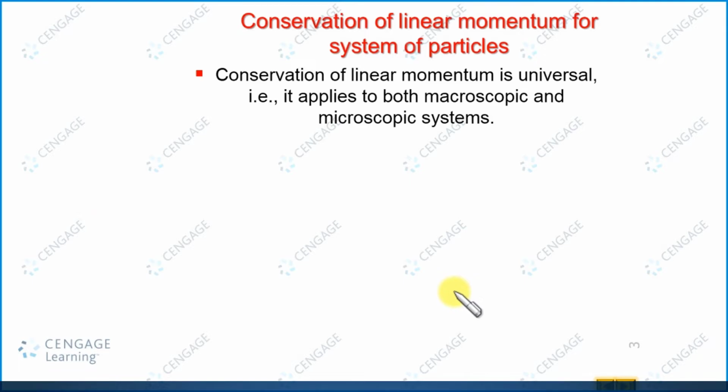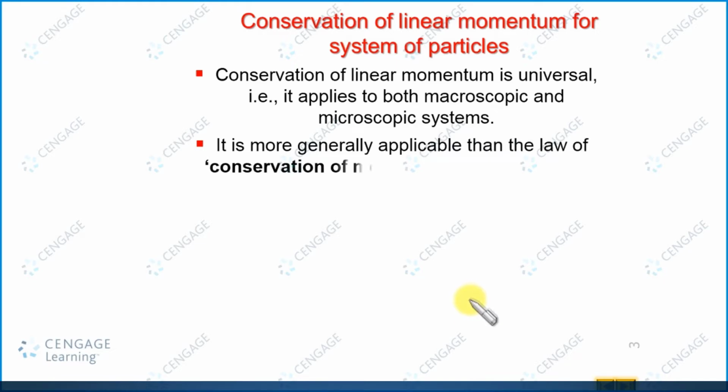Okay, and this is a more generally applicable principle in comparison to the law of conservation of mechanical energy, because internal forces of the system are often non-conservative in nature, and in case of non-conservative forces, mechanical energy cannot be conserved, but we can conserve the linear momentum for the system.